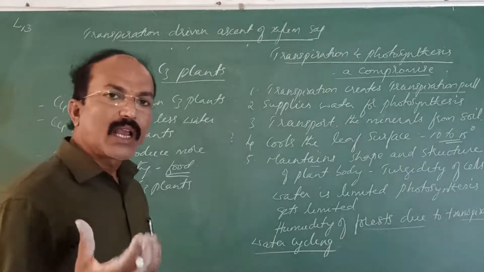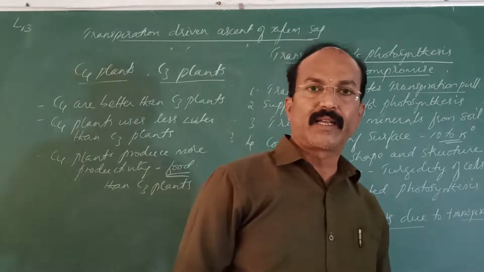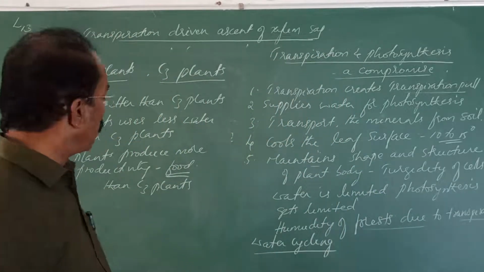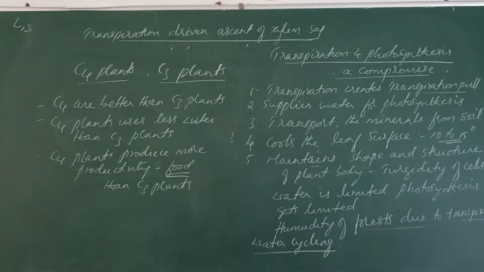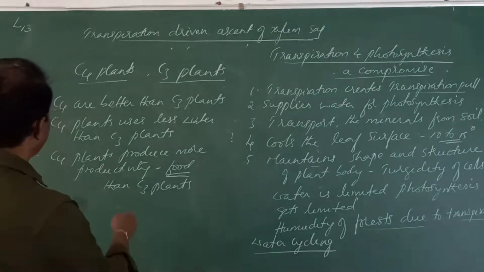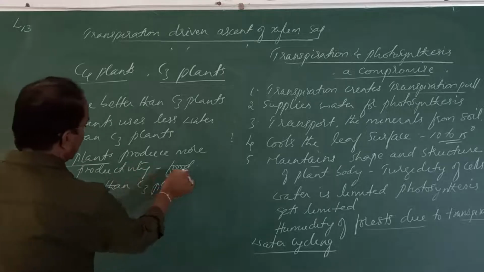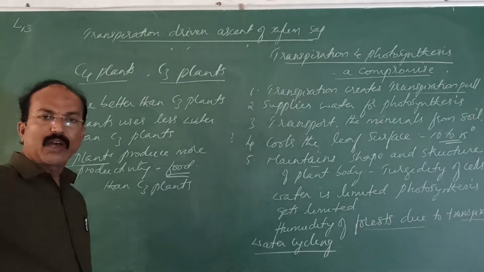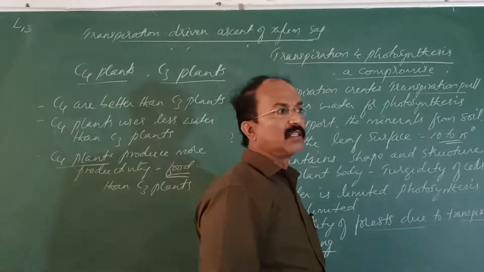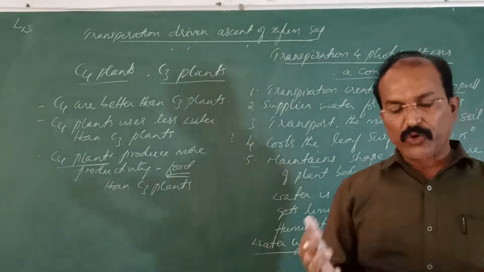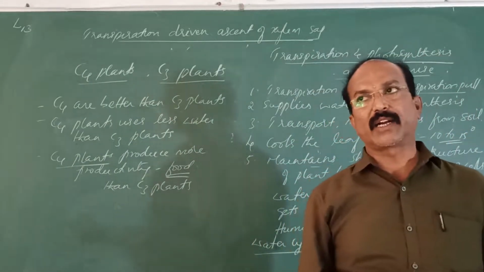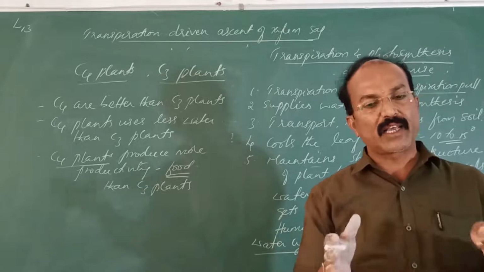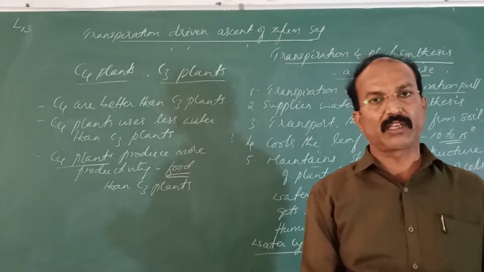By using less amount of carbon dioxide, they can manufacture more food. The sugar cane, understand? One example, the sugar cane plant is a C4 plant. All these other plants are C3 plants. They simply utilize the water, more and more water is utilized, and the water is evaporated, and less amount of food is manufactured in the C3 plants.